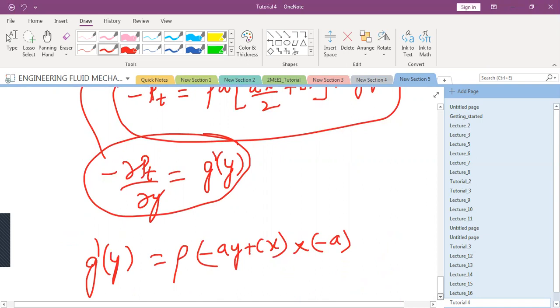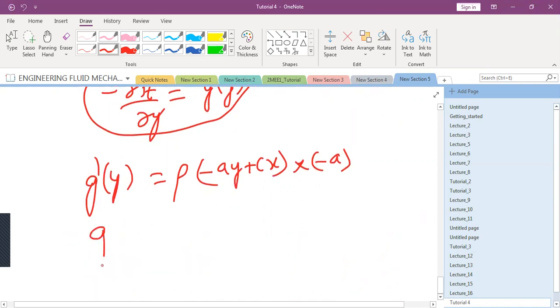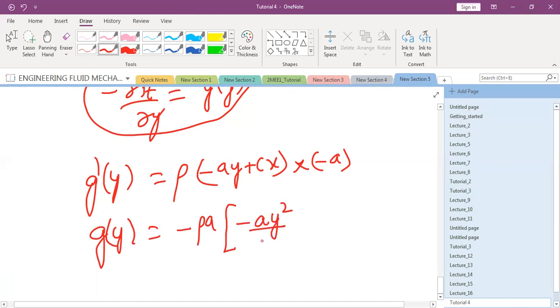Now if you integrate, what do you get? g(y) becomes equal to minus rho a, what should I write down here? Minus a y square by 2 plus cxy. What should be here now? Plus g of x.